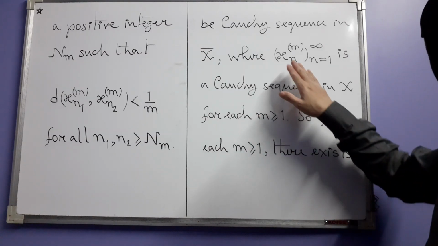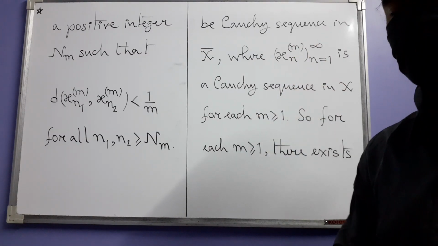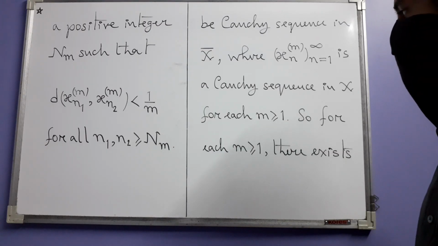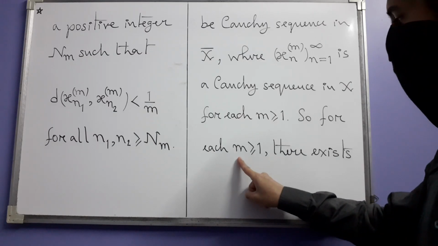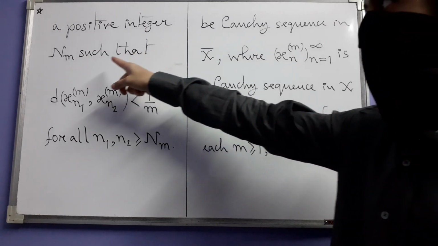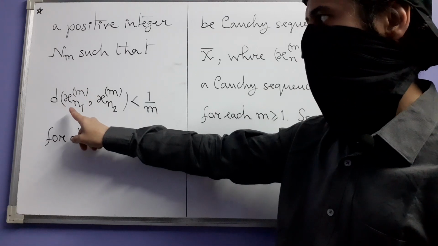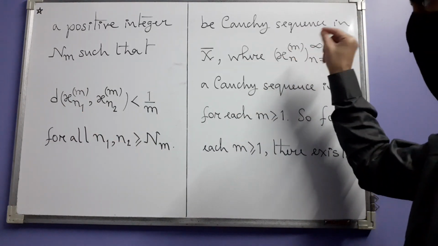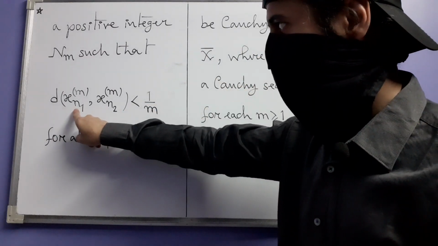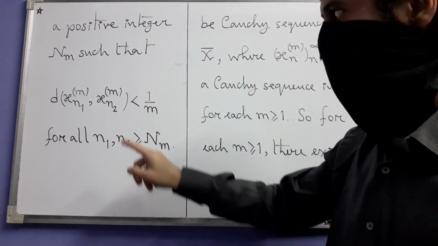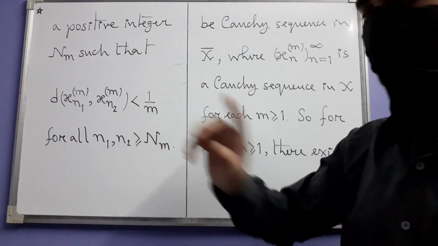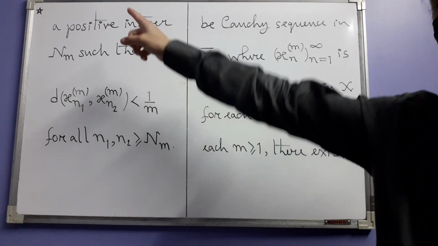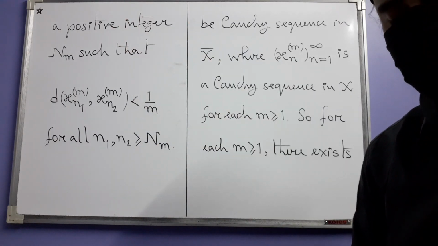Now because each such xn superscript m is a Cauchy sequence in the original metric space x, for each such m there exists a positive integer nm such that the distance between these two terms of this sequence for that m, which correspond to the suffixes n1 and n2, is less than 1 divided by m for all n1 and n2 greater than or equal to that positive integer nm.